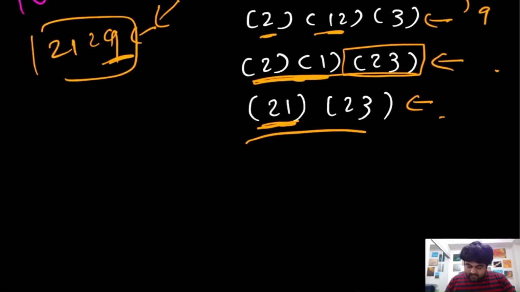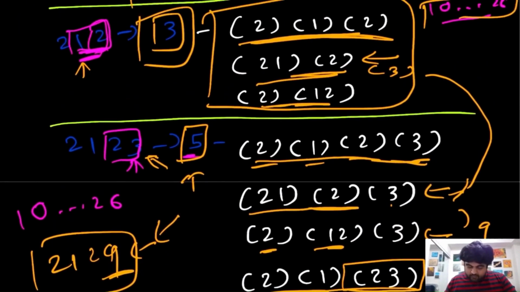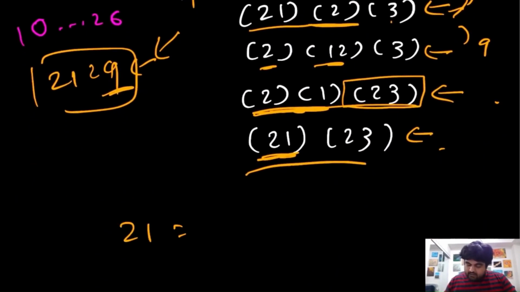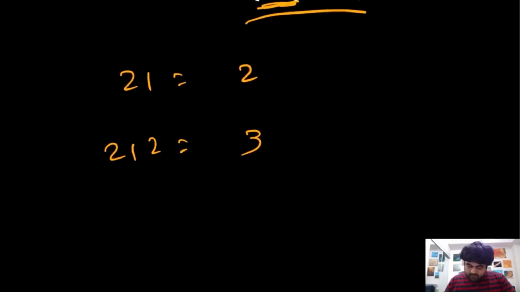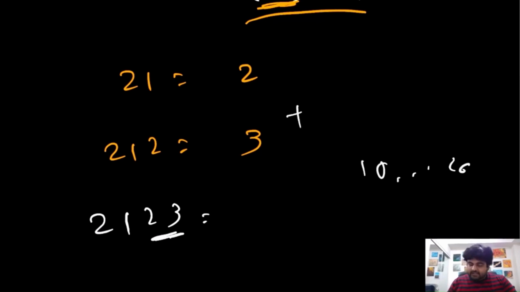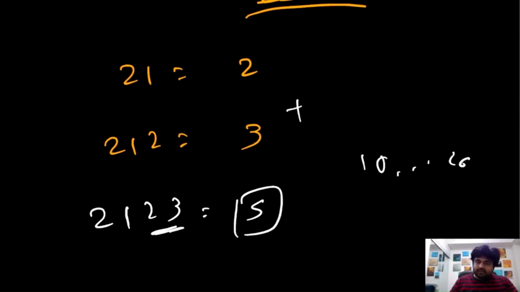So that's why the value for this 2, 1 can be decoded 2 times. This value 2, 1, 2 can be decoded 3 times. So for the value 2, 1, 2, 3, actually this 23 falls between 10 to 26. That is okay, that is perfect. If that is the case, we simply do an addition, and whatever result we have calculated, we can simply return this. This is a very effective solution.